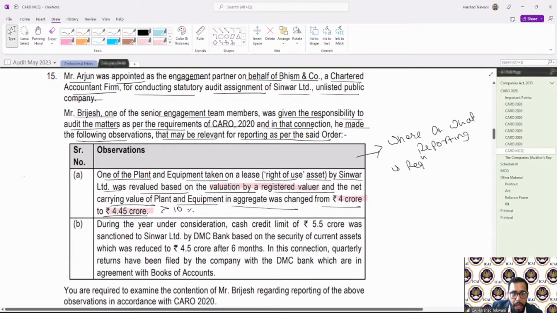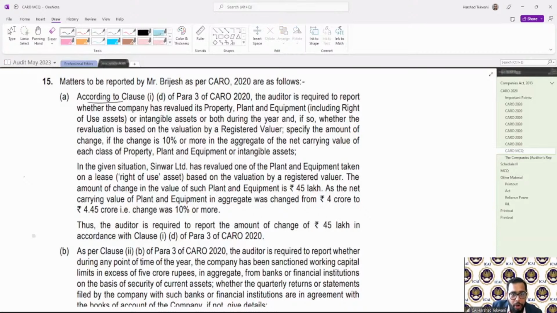That is, according to clause 1 of para 3, CARO 2020, the auditor is required to report whether the company has revalued its property, plant and equipment. If so, whether the revaluation is based on valuation by a registered valuer. If yes, specify the amount of change if the change is more than 10%. Okay. So in the current case, the change is 45 lakh rupees, which is more than 10%. So I need to specify this amount.